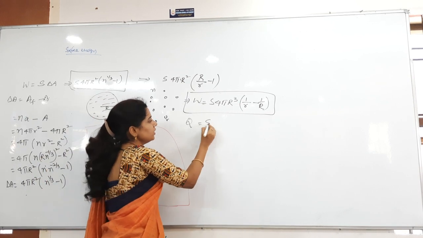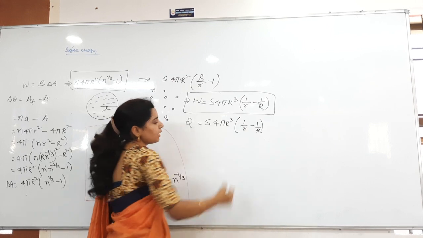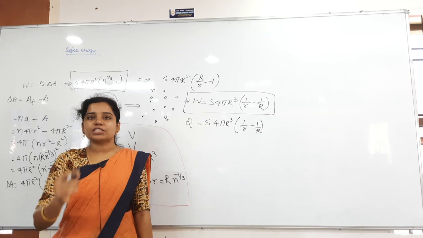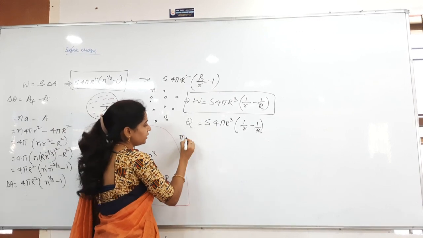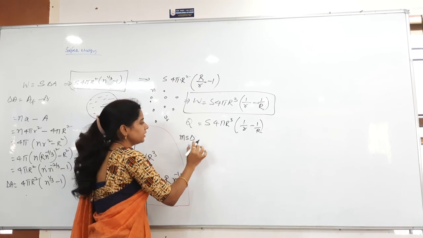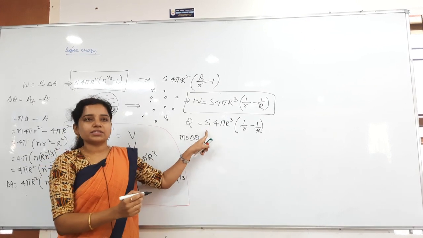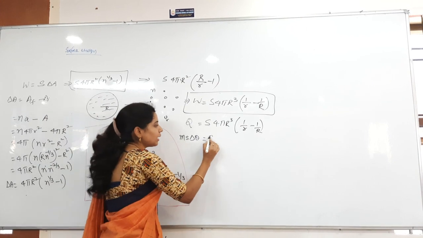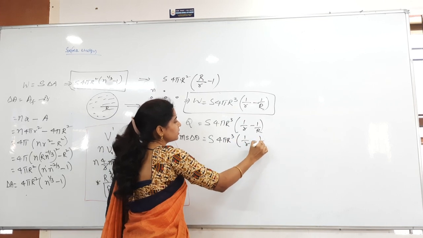Q is equal to S into 4 pi r cube into 1 by r minus 1 by capital R. Q is equal to, what is the formula? The basic formula is m s delta T. Here they mentioned the specific heat of water, so m into s into delta T, otherwise delta temperature theta. This capital S is what? Surface tension. This small s is what? Specific heat. So capital S 4 pi r cube into 1 by r minus 1 by capital R.